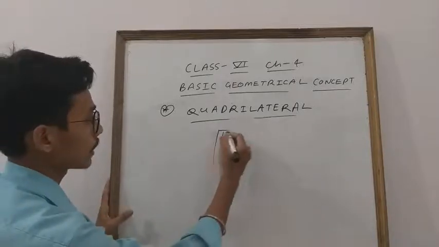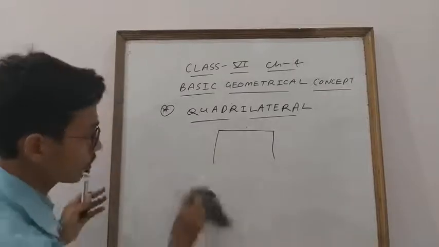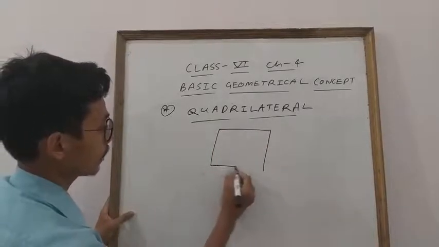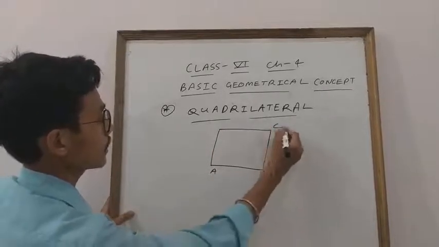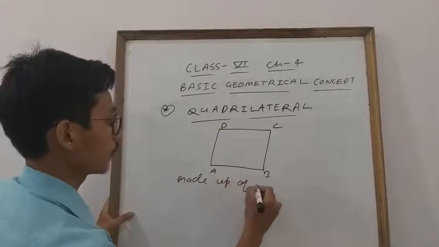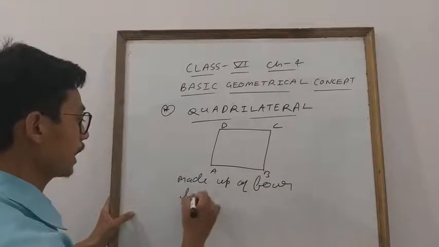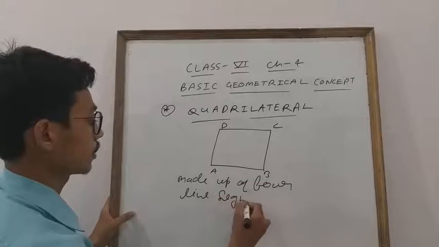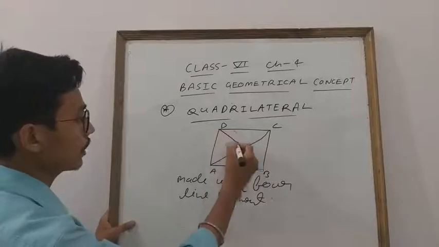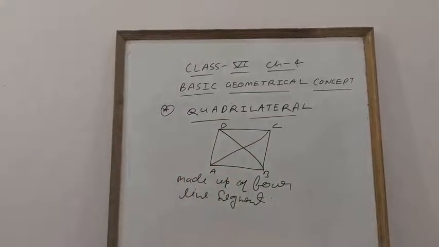This is our quadrilateral. Like this is the diagram of a quadrilateral. I am going to make it again. This is your quadrilateral A, B, C, D. Okay, made up of 4 what? Line segments. Okay, student, made up of 4 lines and diagonals also. AC is one diagonal and the other diagonal is BD. Clear everyone? So this is our quadrilateral. If anyone asks you what is a quadrilateral, you will say that it is made up of 4 line segments. Okay everyone? So this is our quadrilateral.